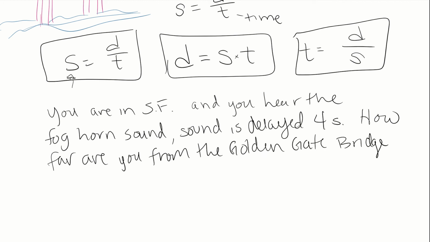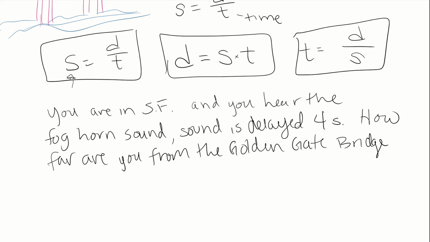So you will need to watch the video that is posted for this activity for these questions really to make sense. But basically, there's a foghorn on the Golden Gate Bridge, and when it's foggy, it'll sound. And based on how far away from the bridge you are, you will hear that sound sometime later, because sound takes some time to travel to you. The same thing happens when you see a bolt of lightning and you don't hear the thunder until later.